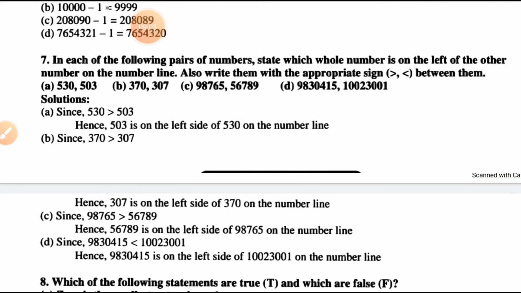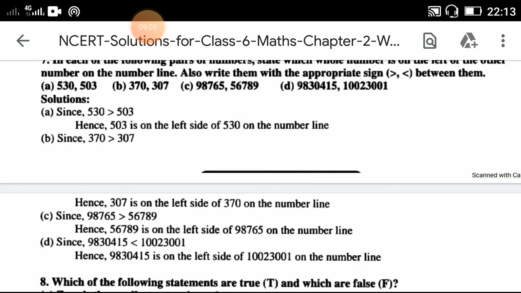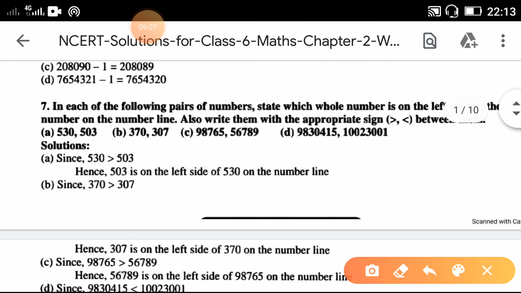Question number 7. In each of the following pairs of numbers, state which whole number is on the left of the other number on the number line, and also write them with appropriate sign, greater than or less than between them. Now remember the number line. Okay, this is the number line.